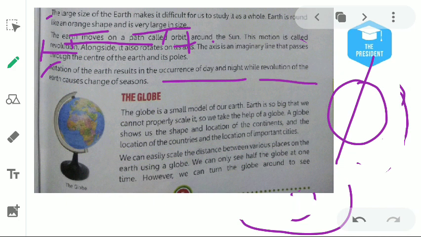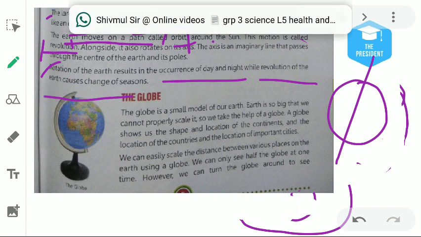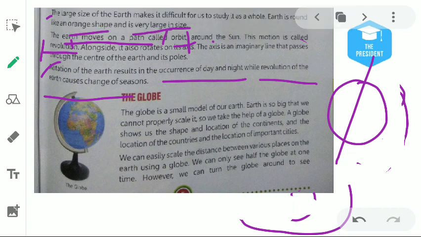While the revolution of the Earth causes change in the season. What kind? There are 4 types of season on the Earth, in our India. What are those? Winter, summer, autumn and spring. There are these 4 seasons. Why do these 4 seasons occur? This occurs due to the revolution of the Earth around the Sun.